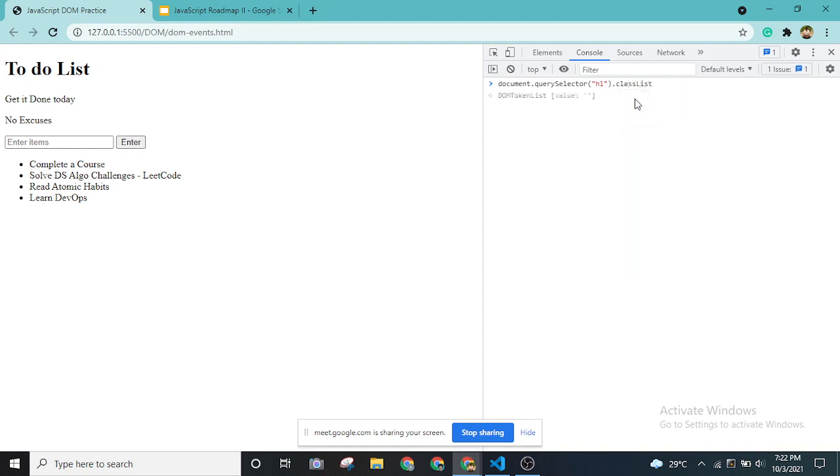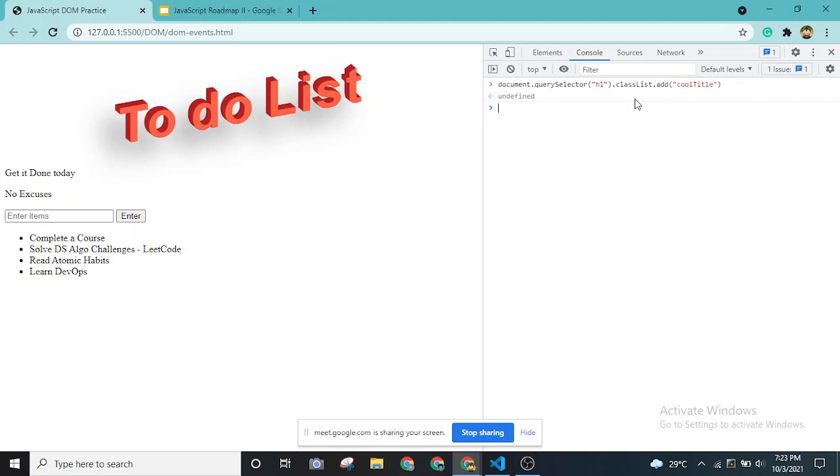So I can add these classes inside the HTML as the class attribute using classList. Okay, classList is another property actually in which you can add or remove classes. Okay, so if I do this classList dot add, so this is how you can actually put CSS onto elements. If I put cool title, what it will do, it will apply the styling right in front of you. Okay, can you see this?